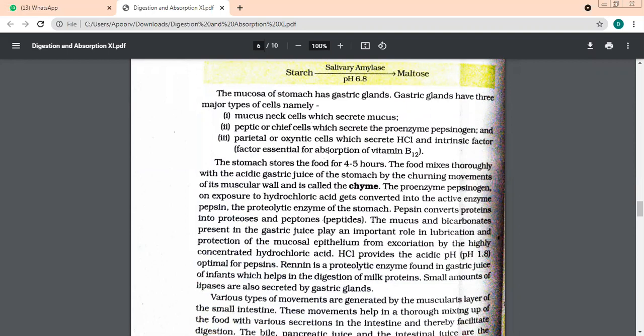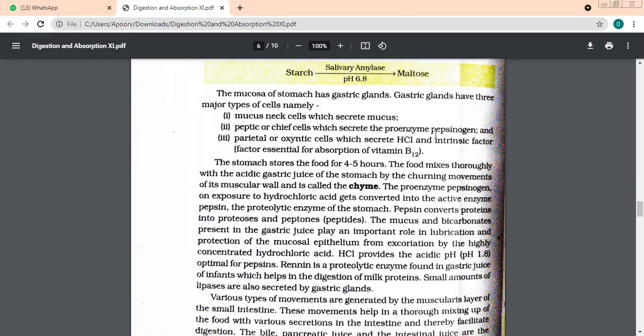We know this. And gastric glands have three types of cells. Now remember that your food has already entered from the esophagus into the stomach. Digestion will take place with the help of glands known as gastric glands. These gastric glands are special, beta. They have three types of cells. Number one is the mucus cells. Obviously, they will secrete mucus. Second cells are called peptic cells, sometimes also known as the chief cells.